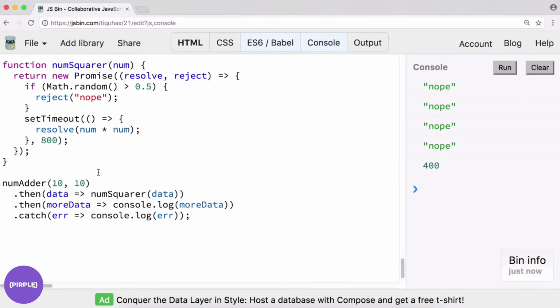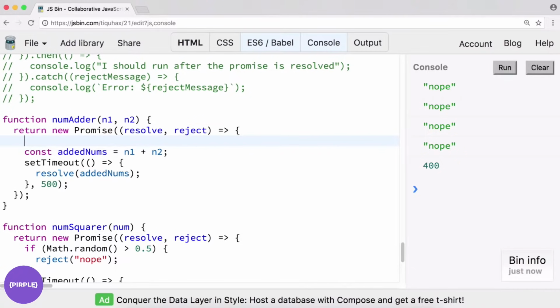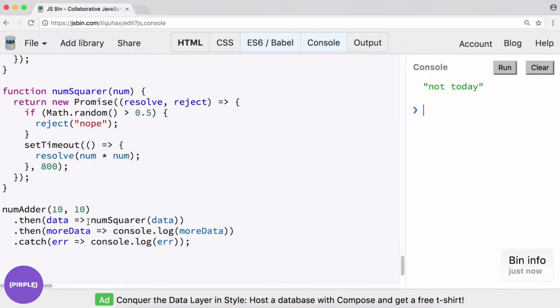So to test that out, right now we have one on numSquarer. Let's just do a generic one right off the bat, we'll just reject. "Not today." And let's see what happens. Run, and we just rejected right off the bat. On the first one, we don't even get to the second then statement because it just goes to our catch, which is our rejection handler.